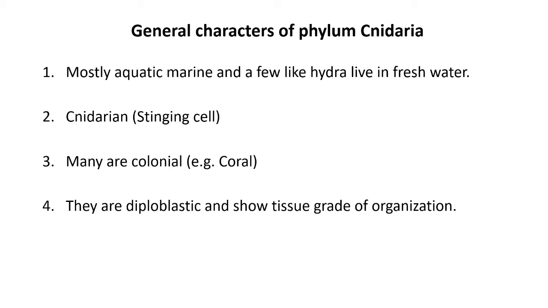Next characteristic, they are diploblastic and show a tissue grade organization. So what is meant by diploblastic? See, diploblastic means presence of two germ layers, that is ectoderm and endoderm. So I mention here the cnidarian animals are diploblastic. And the tissue grade organization. Tissue grade organization means the other physiological systems are absent in cnidarian animals, meaning their body is organized only at tissue level.